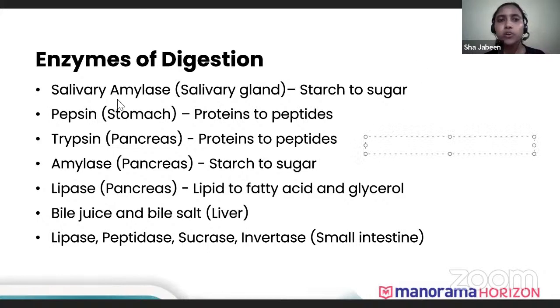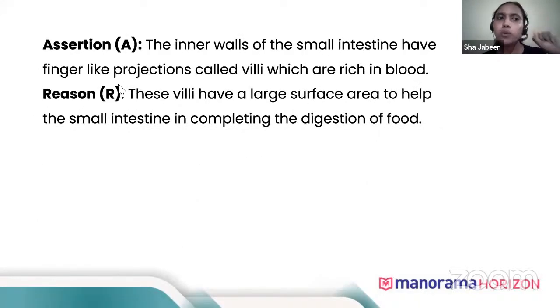Now let's see a question. The inner wall of the small intestine has finger-like projections called villi, which are rich in blood. These villi have a large surface area to help the small intestine in completing the digestion of food. Now tell me, is the assertion coming with the correct reason?